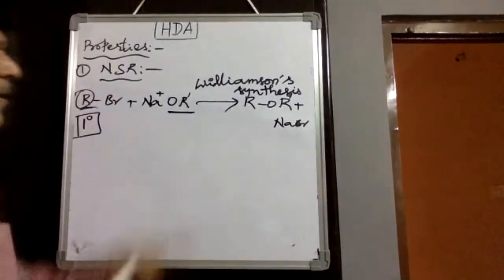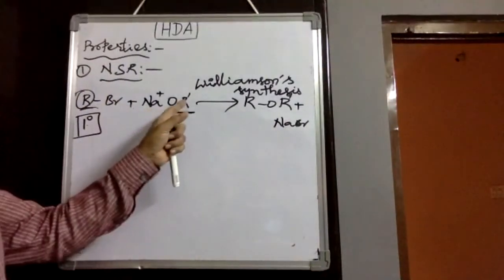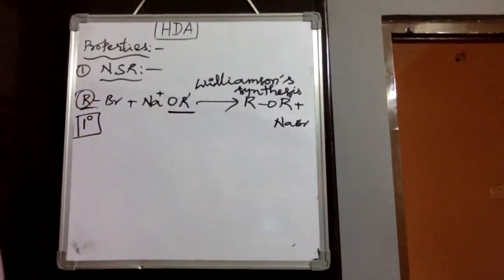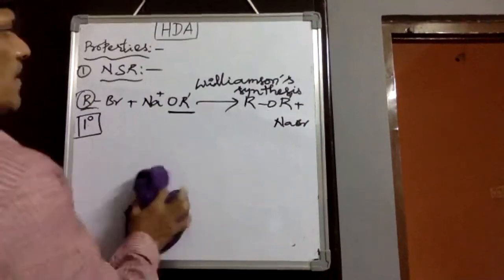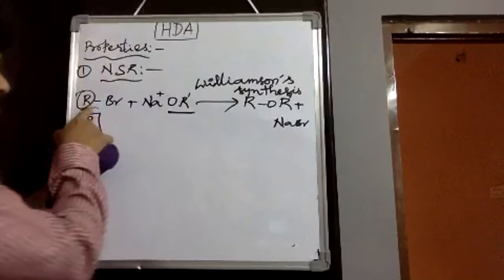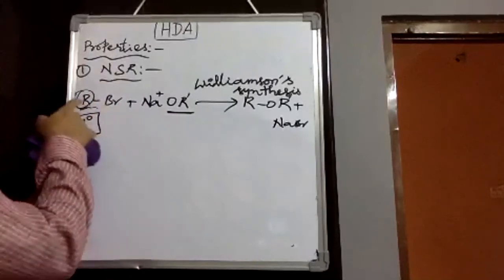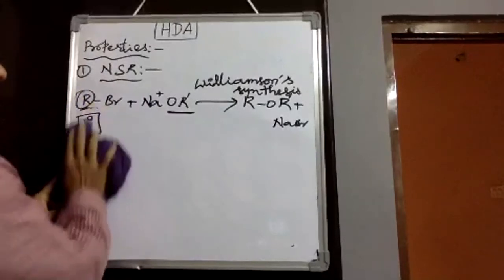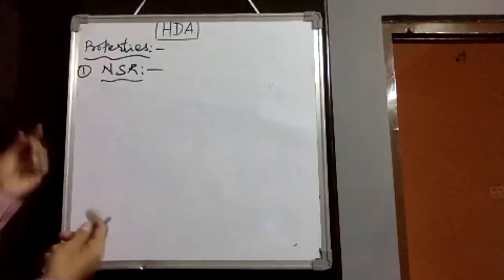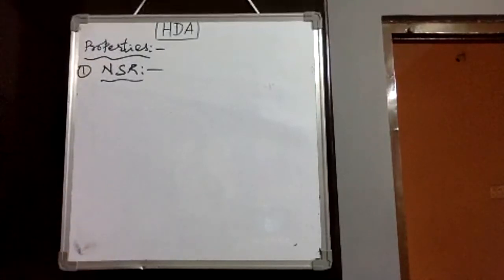So therefore, the alkyl may be any length, but here the alkyl should be primary, and then the corresponding ethers are produced by this method. Therefore, Williamson synthesis gives ether formation, but the restriction is that in alkyl halides, the alkyl should be primary or the least sterically hindered. Then only we would get this kind of nucleophilic substitution reaction.